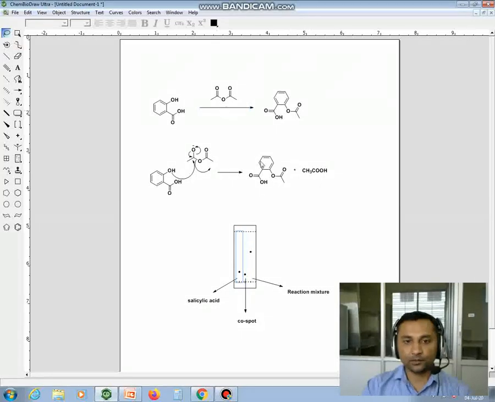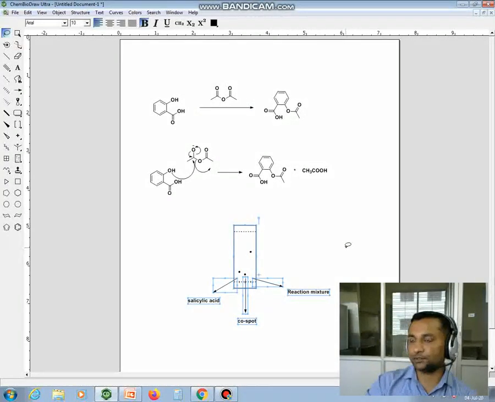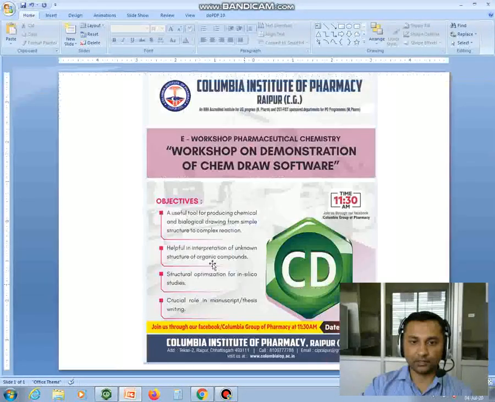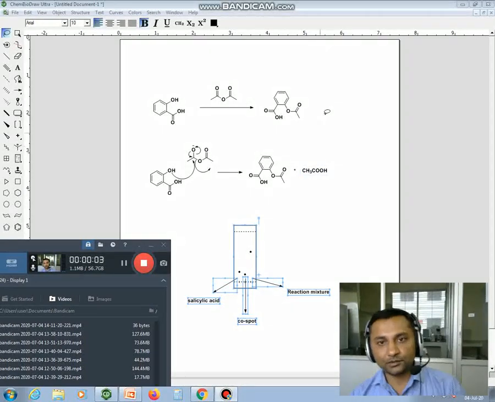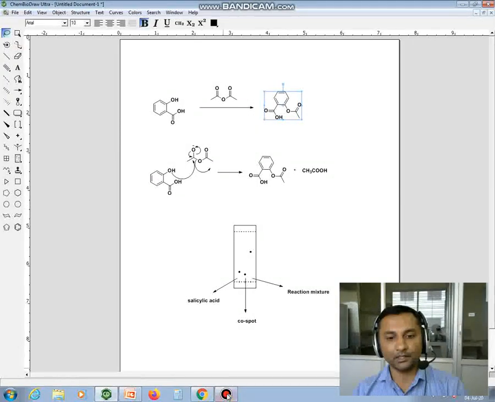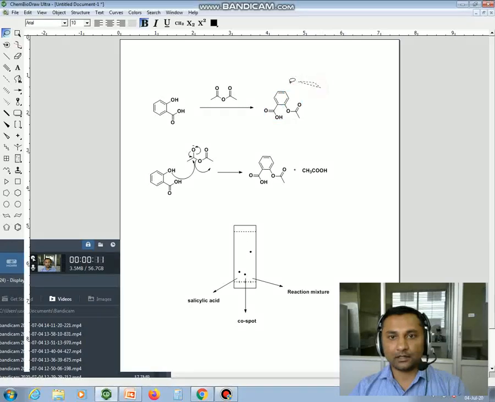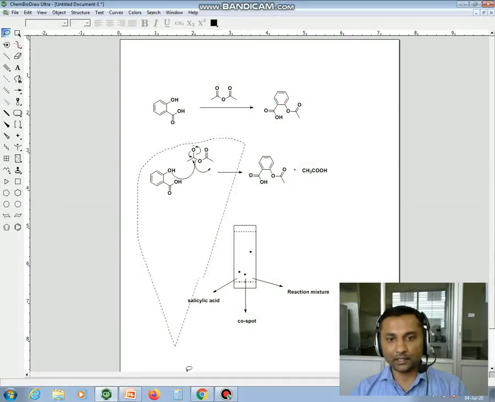Okay, so like that you can use the TLC plate, you can show your TLC plates which you are performing reactions in your laboratory. You can show it here in a Word file or you can keep this in your presentation. So after conversion of your reactions, you have to isolate the product. First you have to check the conversion of your starting material, then you have to do the isolation of your desired product. So after getting the products, you have to check the NMR.